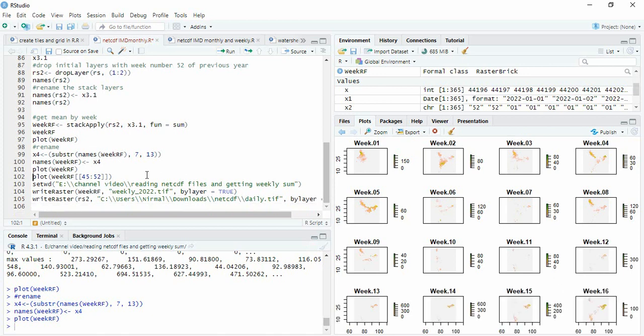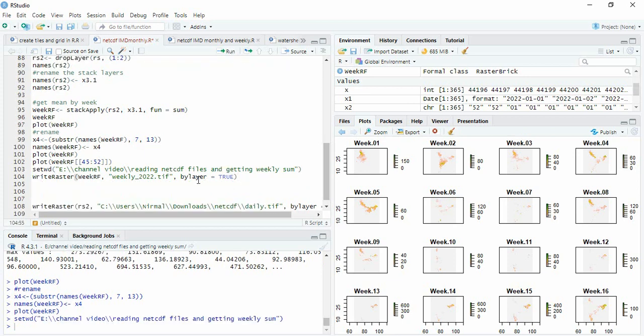Now we can write the weekly rasters, you have to use bylayer is equal to true, and I am writing overwrite is equal to true also.